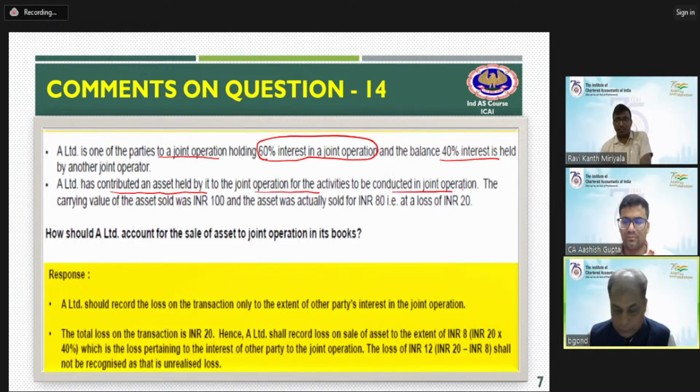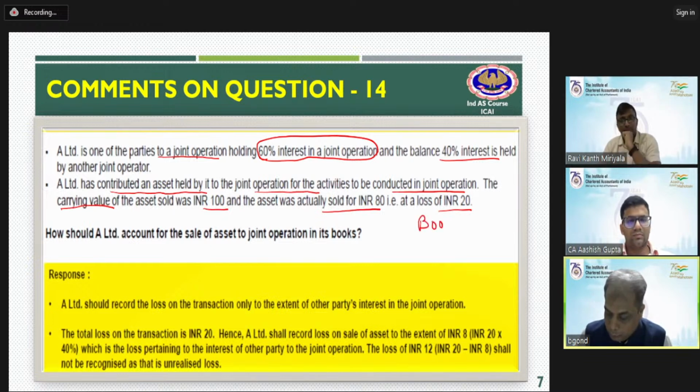The carrying value of the asset sold is 100 and the asset was actually sold for 80. So there is a loss of 20.